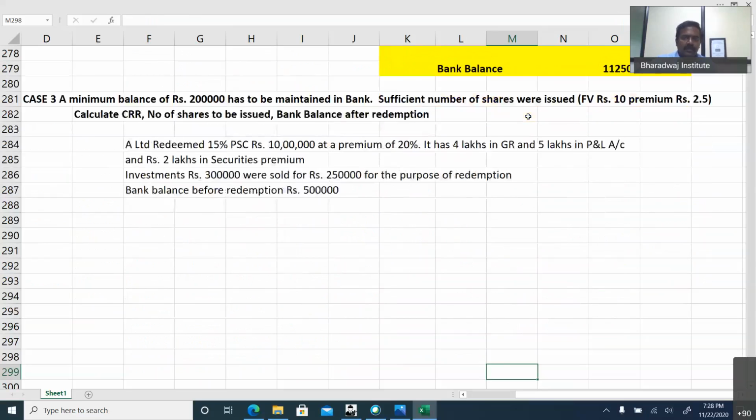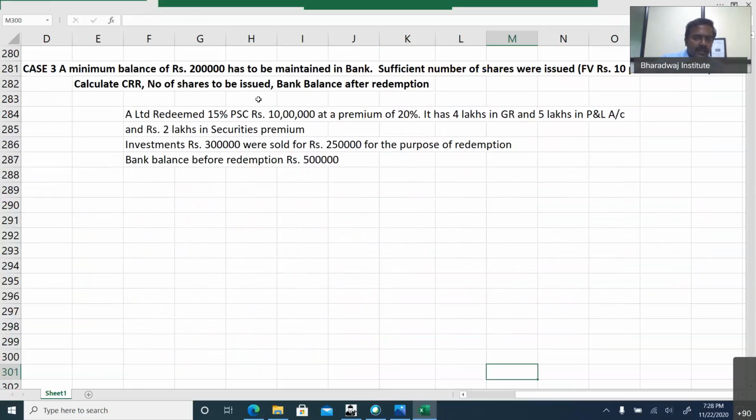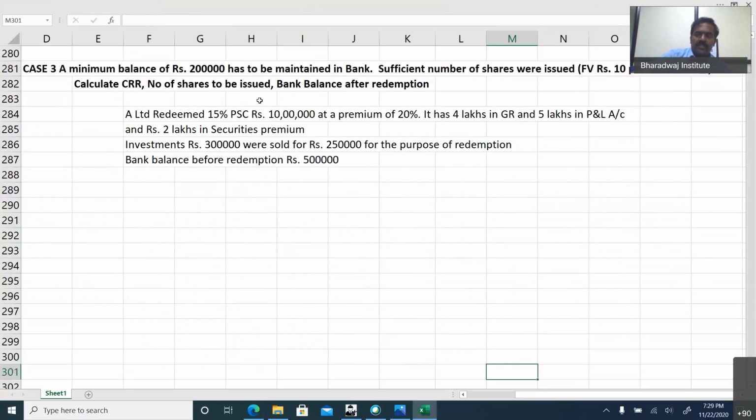Now we want to maintain a bank balance of rupees 2 lakhs. For this, we want to issue a sufficient number of equity shares. The questions are to work out the number of shares. They can also ask you about cash shortage.